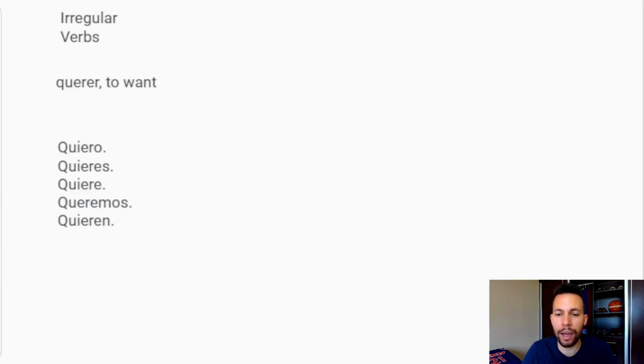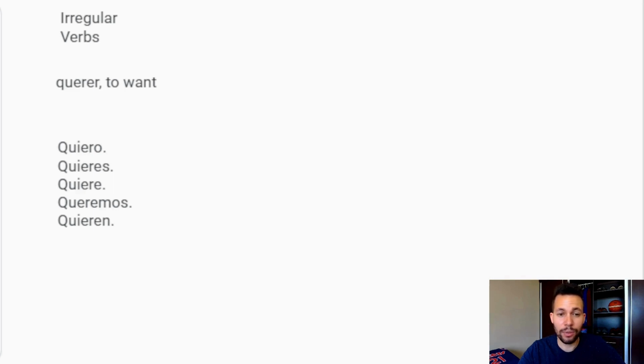In Spanish, you have that option with all the verbs. It's not as important to put the subject pronoun. It's really not something to worry too much about. In English, you have to always put it: I, you, he, she, we, they. In Spanish, the verb conjugations are so distinct, the endings, that if you just say quiero, you see the O, quieres, you see the ES, you know who you're talking about as far as the subject. So it's not strictly necessary to put it.